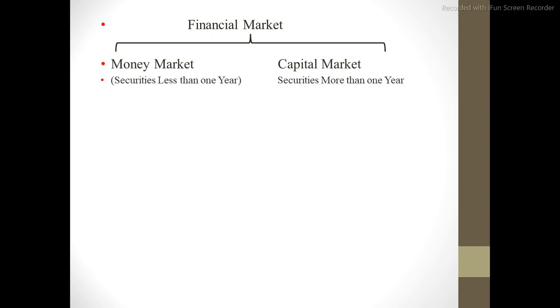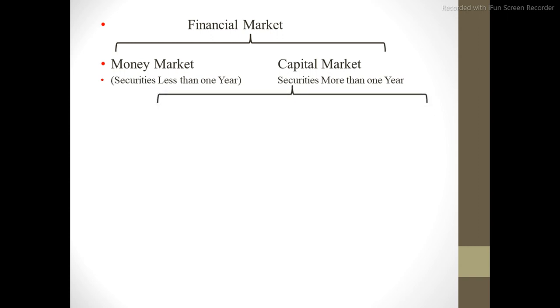The financial market is divided into two types. One is the money market and second is the capital market. Within the money market, those securities are traded whose maturity is less than 1 year, while in the capital market, those securities or shares or bonds are traded whose maturity is above 1 year.